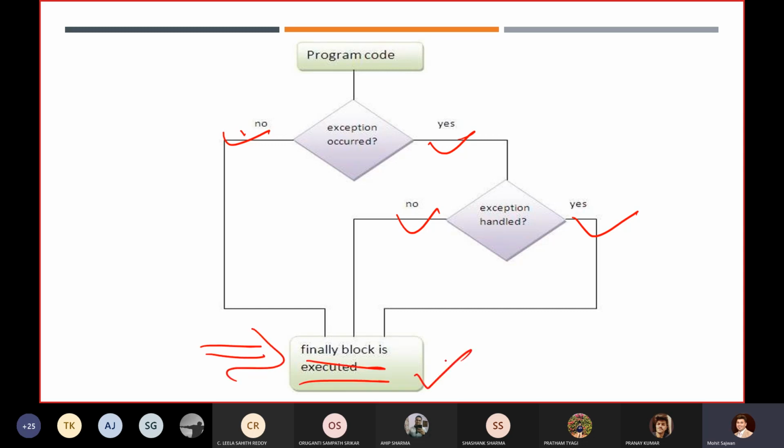This is very important, because sometimes a question will ask what your output will be, and if you have a conceptual doubt about the finally block, you might say that only when we get an exception will the finally block get executed. Remember, using this flow chart, we can say that in all possible cases, if you have written a finally block, there is a 100% chance that it will get executed.